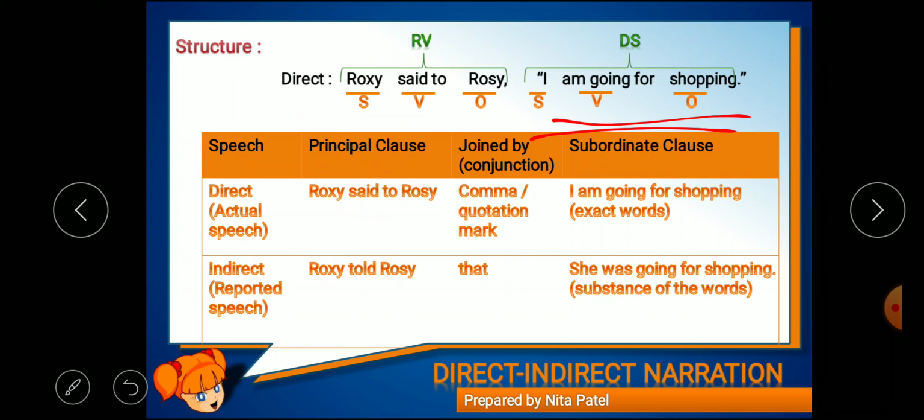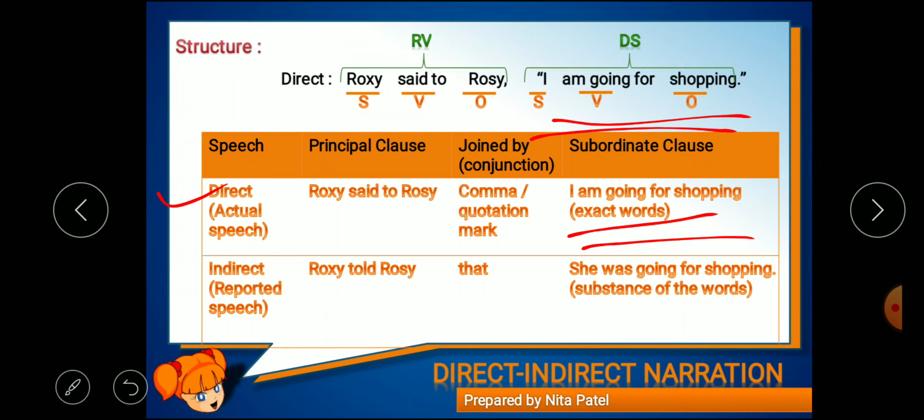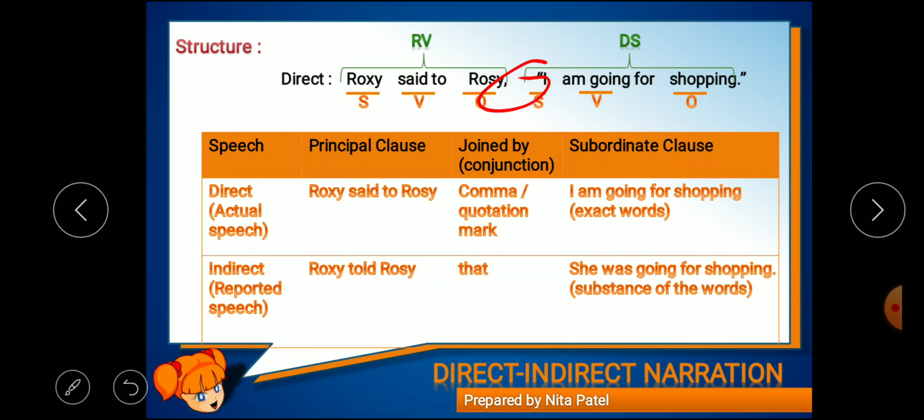What is the subordinate clause? I'm going for shopping. The exact words are given in the direct speech, as I told you. And this principal clause and subordinate clause are joined with the help of these commas, or these inverted commas.